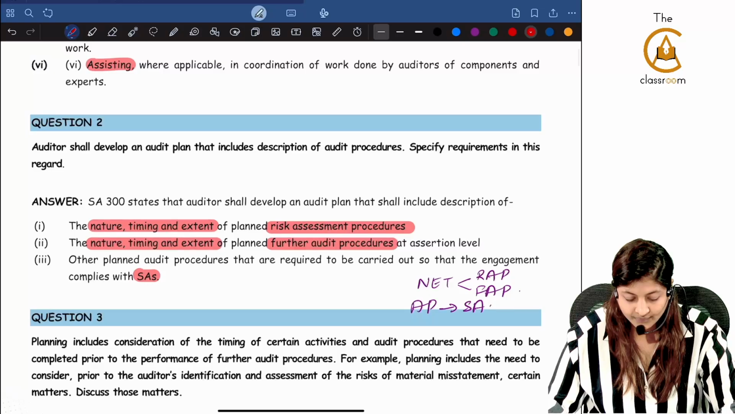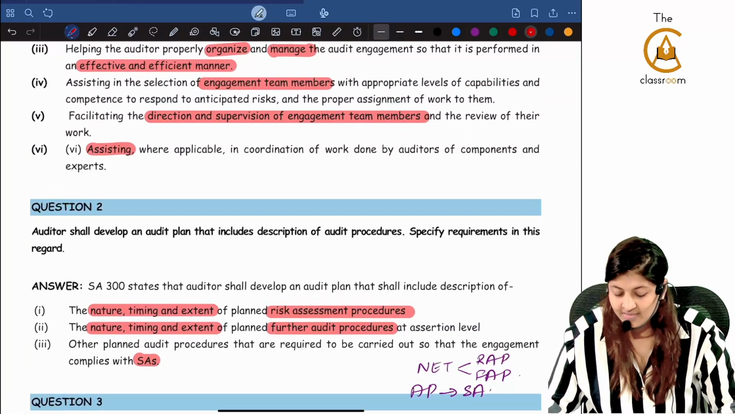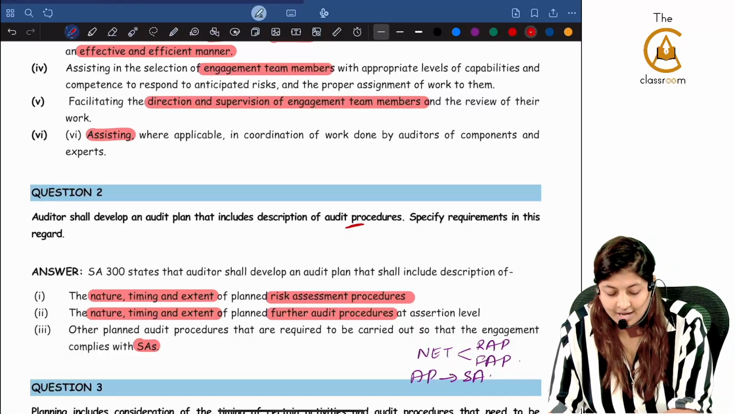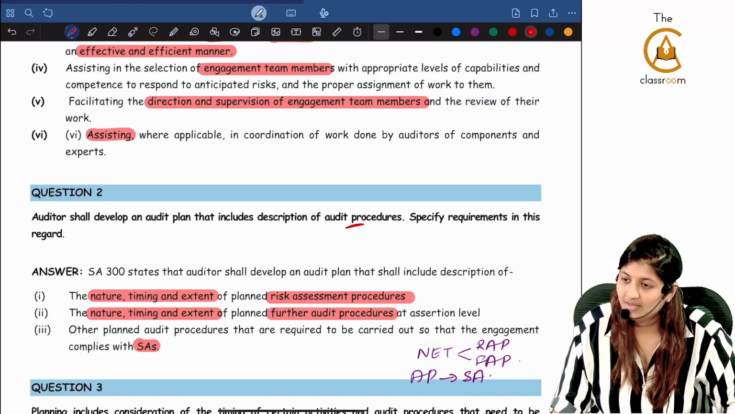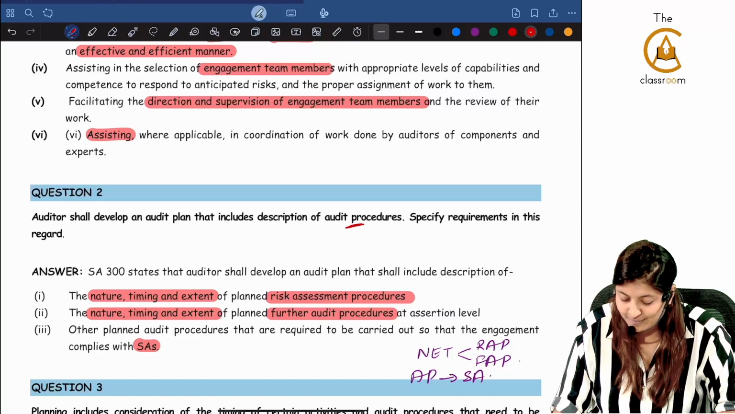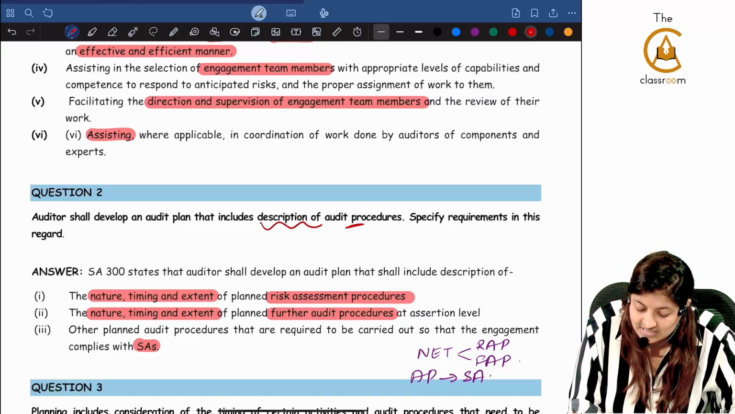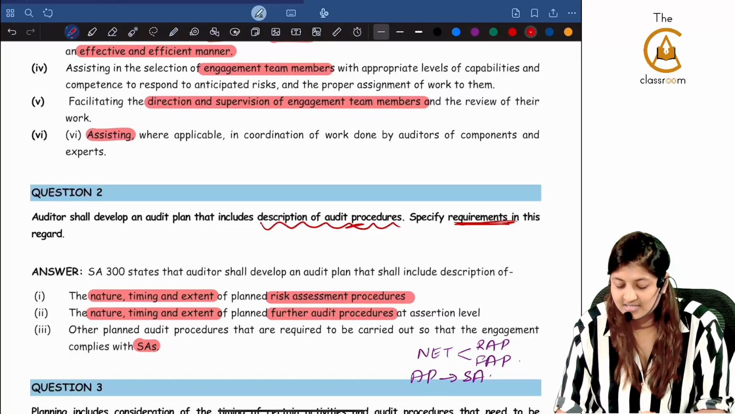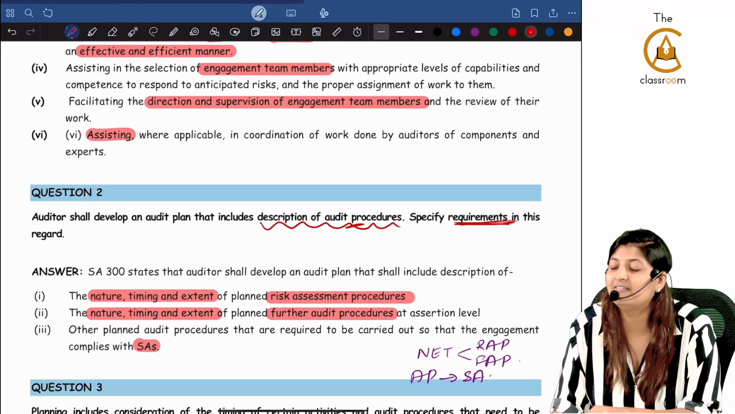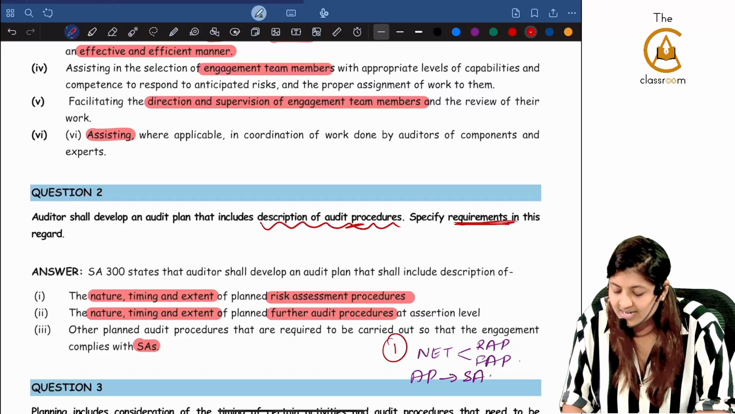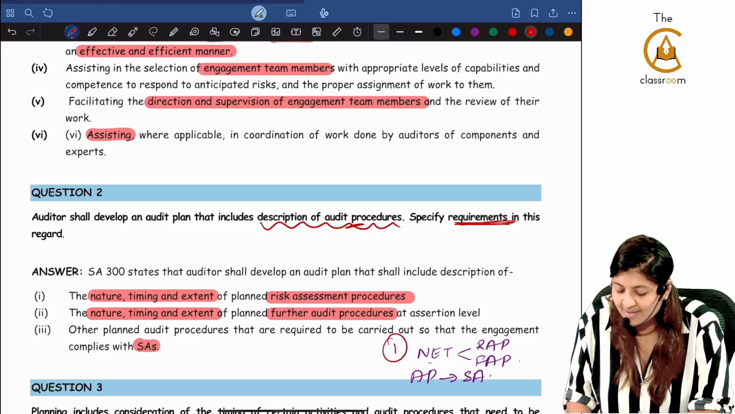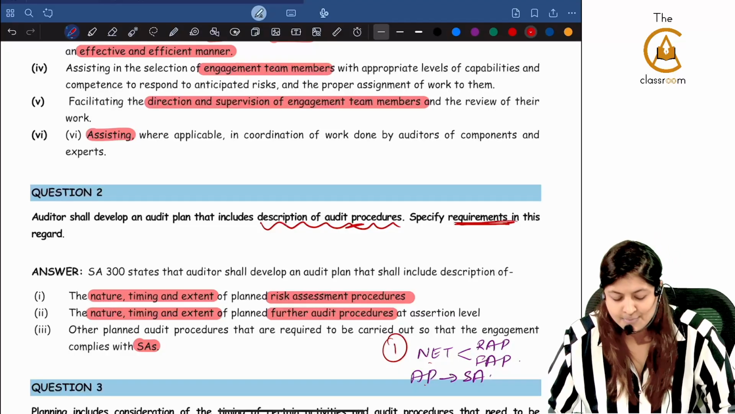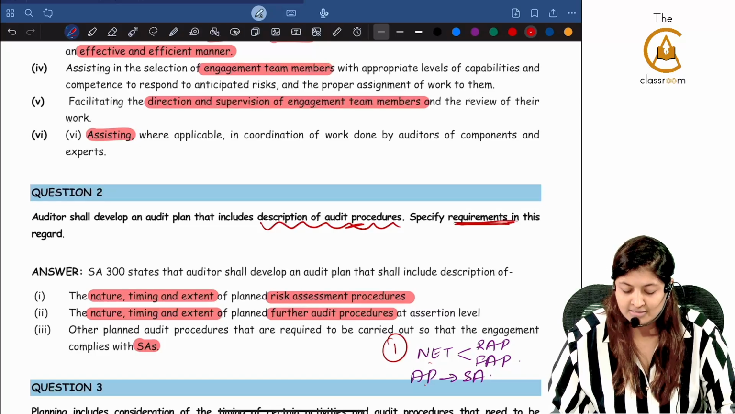Next, the auditor shall develop an audit plan that includes a description of audit procedures. Specify the requirements in this regard. Essay 300 states that the auditor shall develop an audit plan that will have a description of 3 things. Nature, extent, and timing of risk assessment procedures. Nature, extent, and timing of further audit procedures. Other audit procedures which are carried out as per standards on auditing. Simple 3 points. If they ask for 3 marks, easily you will get it.